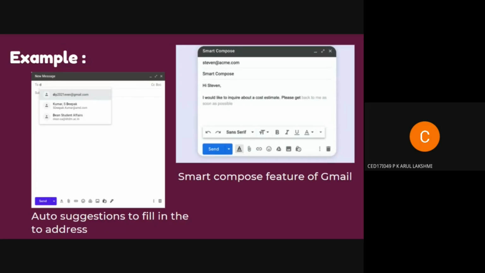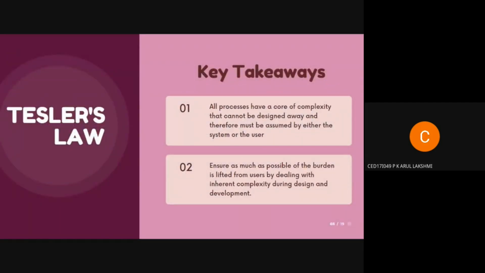So if we see here, the complexity is not entirely gone. It's just abstracted away from the user, and it reduces the effort that users put in to accomplish the task. Right, so actually the burden is moved from the user to the product here. Yes, this was all about Tesler's law.